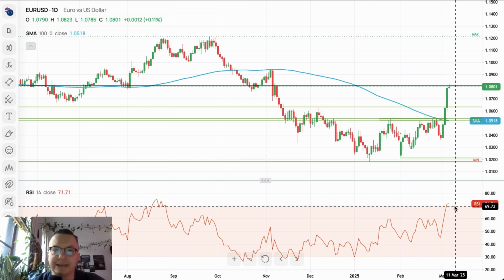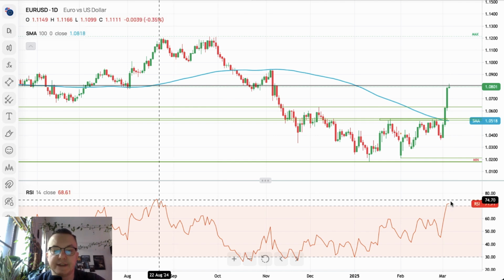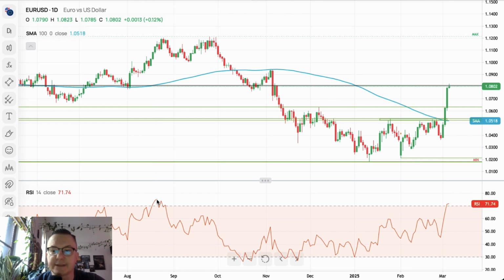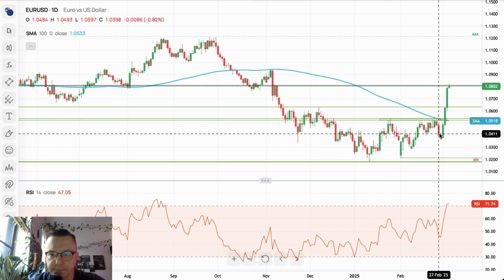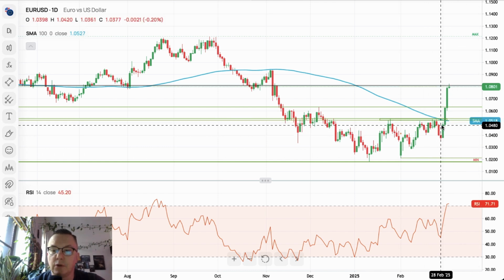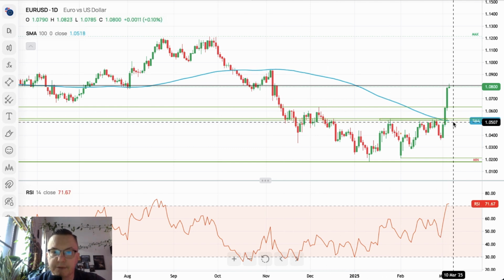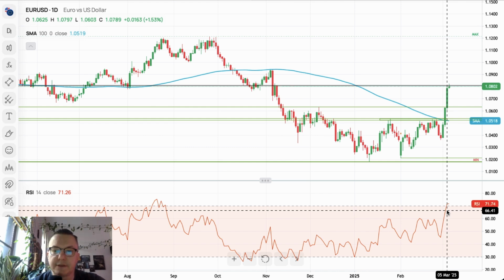Market conditions on a daily time frame chart are extremely overbought. We haven't seen extremely overbought market conditions since August last year. All right, so 3 days of movement to the upside and we are done, and now you can see this nice movement to the upside after the breakout above the supply zone at 1.05 has been done. We are trading above the 100 periods moving average into the extremely overbought market conditions.